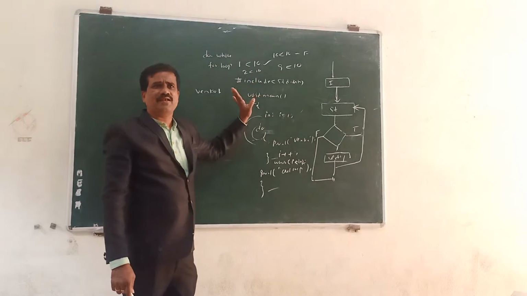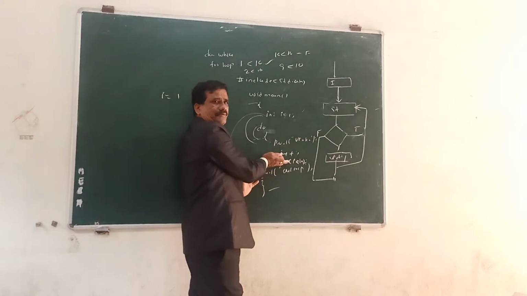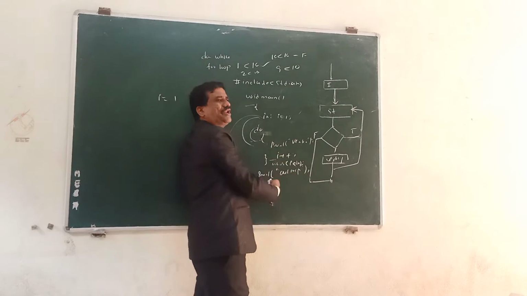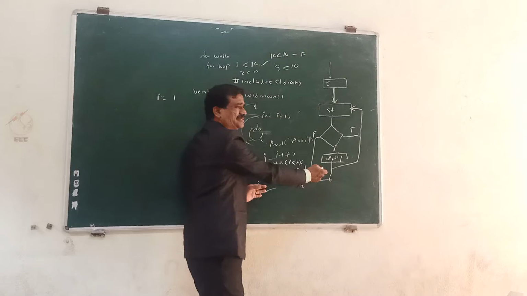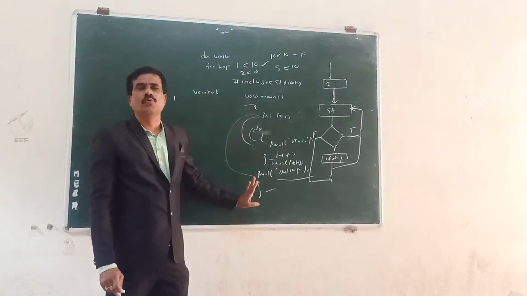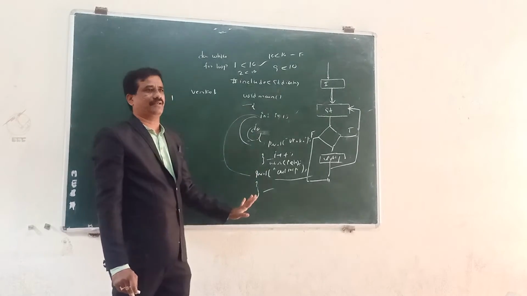So the condition fails, and the control simply skips, it doesn't print it. Then the statement printf outer loop is printed. So this is nothing but do while.